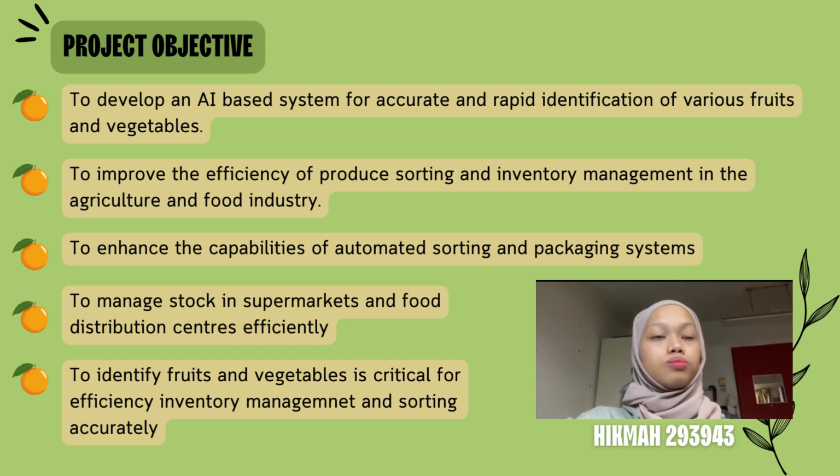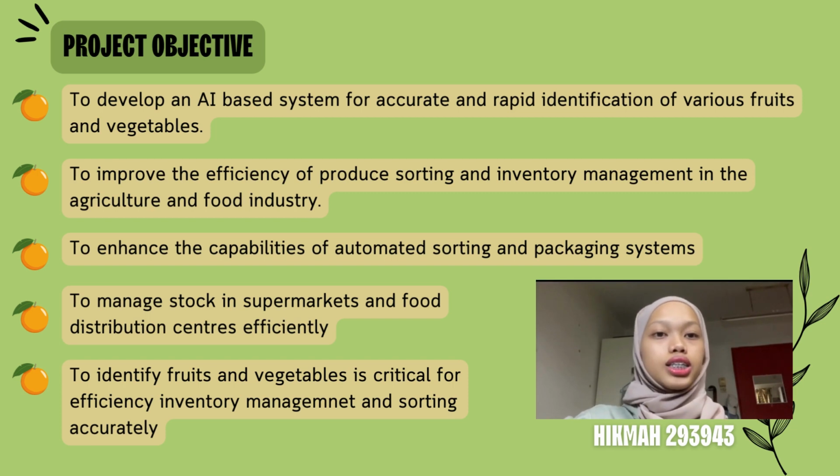First of all, the objective is to develop an AI-based system for accurate and rapid identification of various fruit and vegetables. Second, it is to improve the efficiency of produce sorting and inventory management in the agriculture and food industry. Third, it is to enhance the capabilities of automated sorting and packaging systems. Next, it is to manage stock in supermarkets and food distribution centers efficiently. Lastly, the objective is to identify fruit and vegetables, which is critical for efficiency, inventory management and accurate sorting.